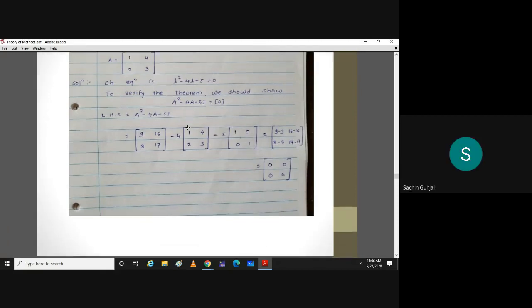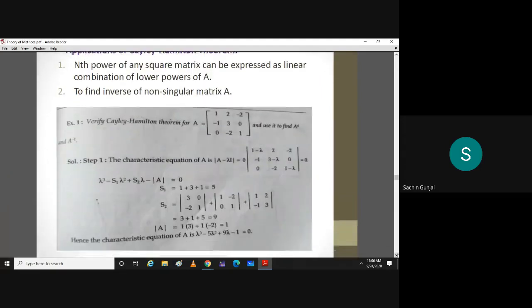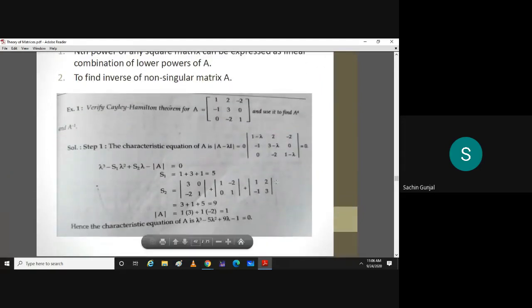So can we go for an example of 3 by 3? So here is the first example. Verify Cayley-Hamilton theorem for this 3 by 3 matrix 1, 2, minus 2, minus 1, 3, 0, 0, minus 2, 1, and use it to find A raised to 4 and A inverse.